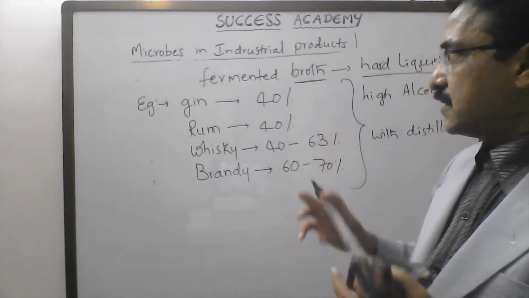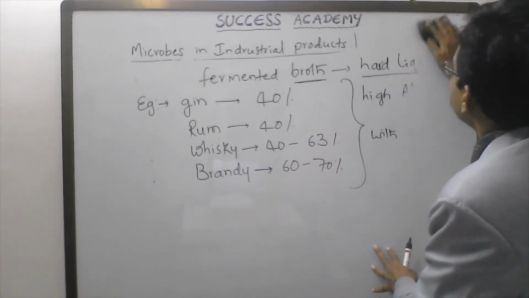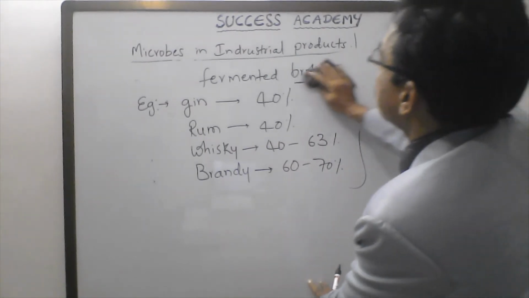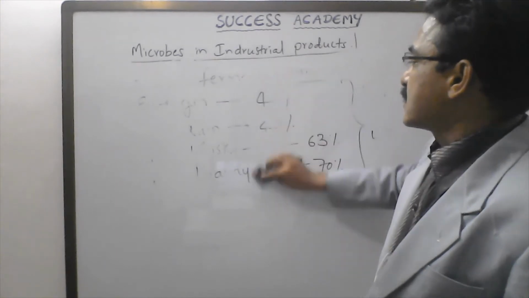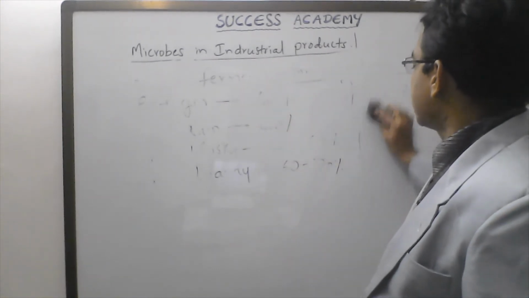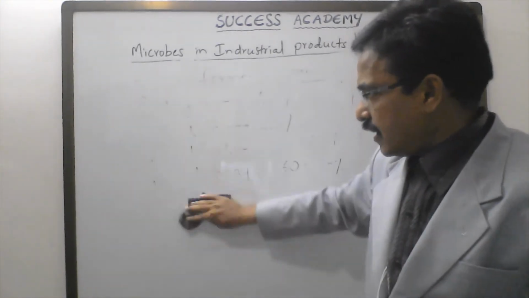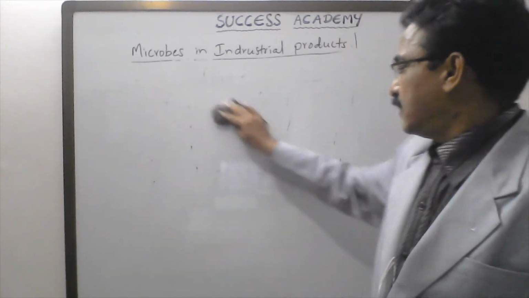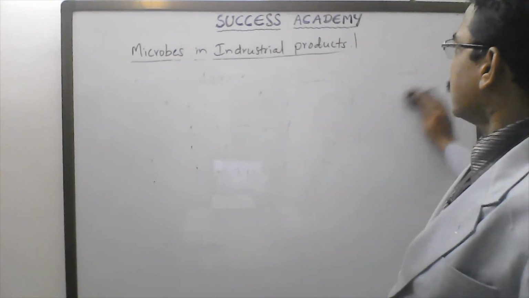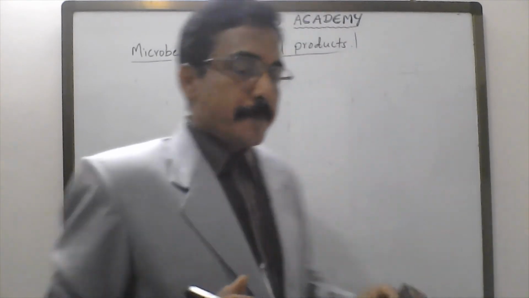Why these two common names for yeast? The yeast used in the preparation of beverages and drinks is called brewer's yeast. That is Saccharomyces cerevisiae. The same yeast, Saccharomyces cerevisiae, is used in the production of bread also, so it is also called baker's yeast.